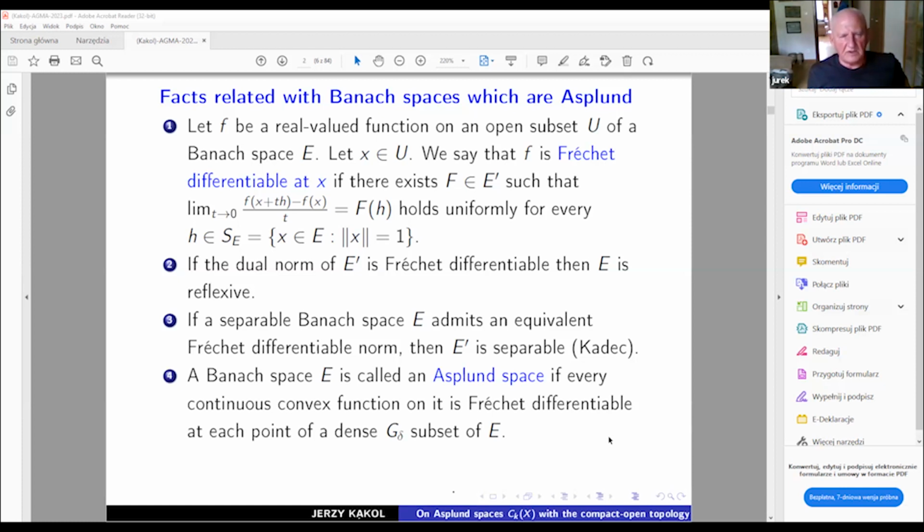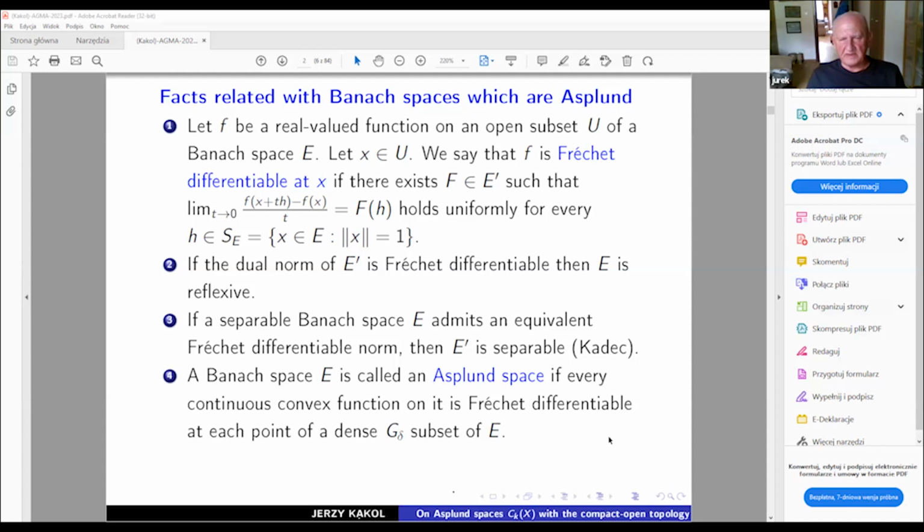But anyway, I'm going to call this Banach space Asplund, just to be close to the notation we know today, which is very useful. So a Banach space is called an Asplund space if every continuous convex function on that space is Fréchet differentiable at each point of a dense G delta subset of E.